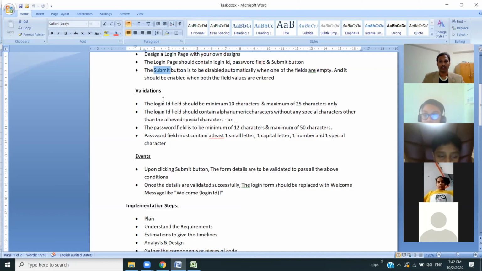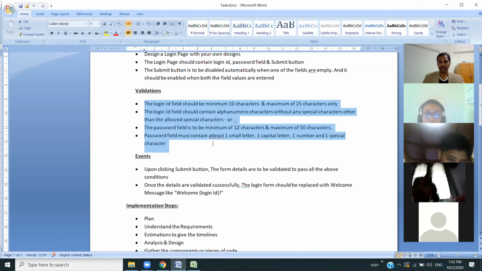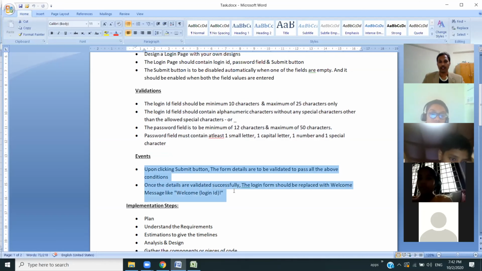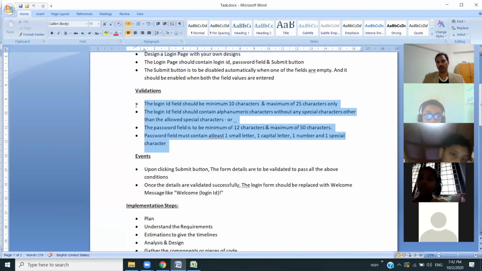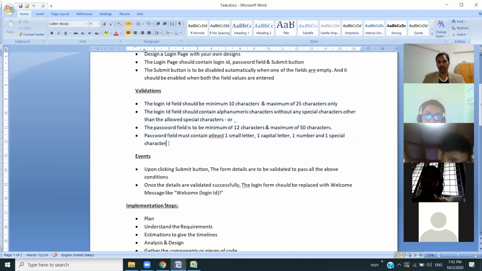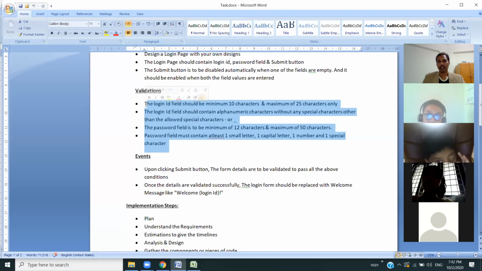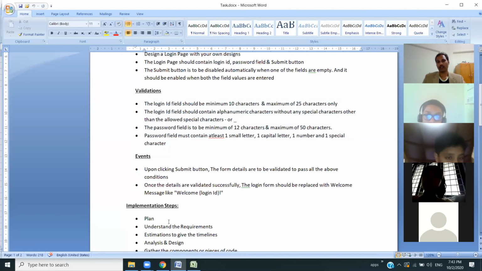These are the validations part. Use events, like on submit, whenever the user clicks on submit, all these rules have to be verified. If the data is proper according to these validations, then you should replace the content and show a welcome message for whoever has logged in, mentioning their name.